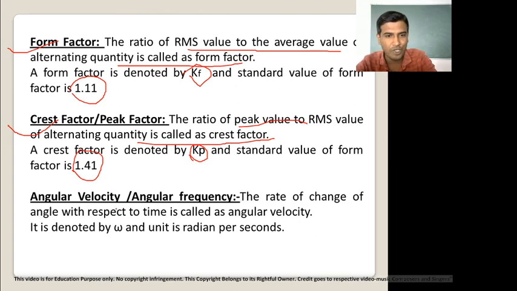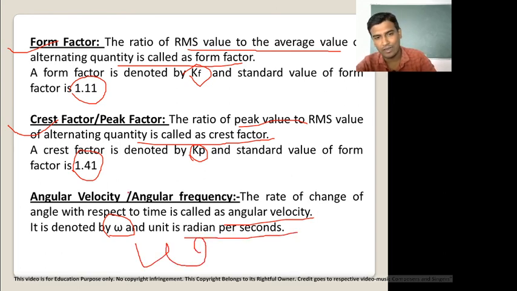The rate of change of angle with respect to time is called angular velocity, and it is denoted by omega, and its unit is radian per second.